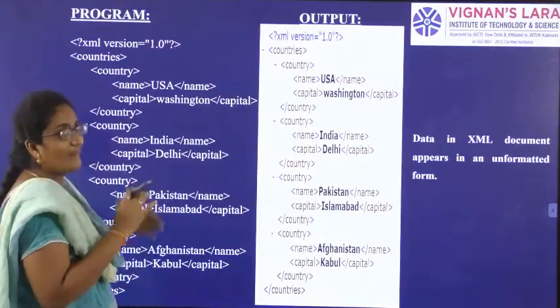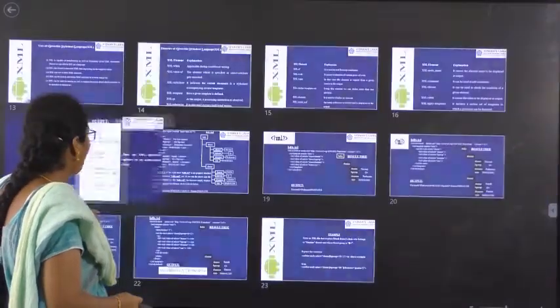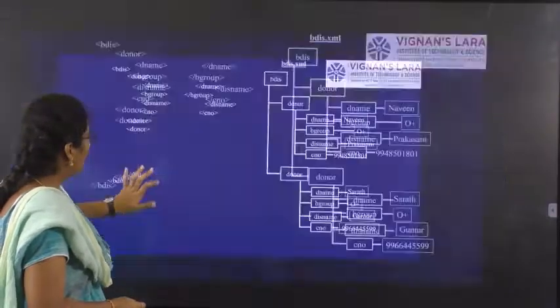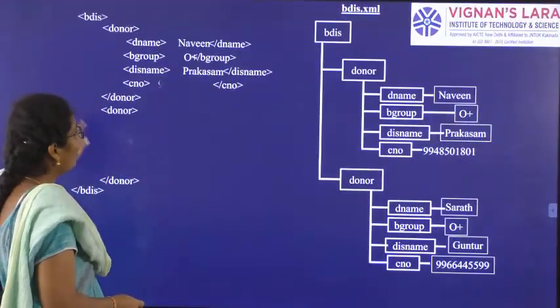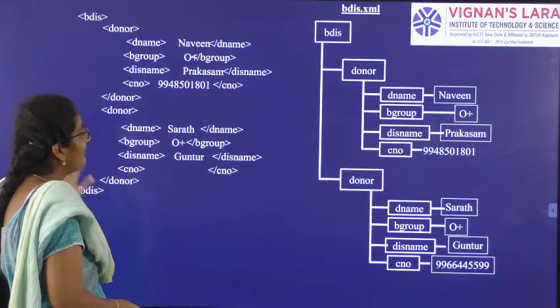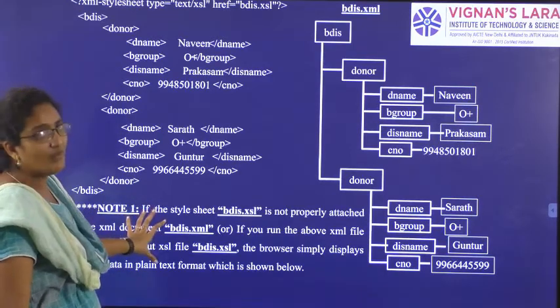From this example, the data in the XML document is in unformatted form. We want to tell that we should have the style sheet separately, then only we can get the formatted data in XML. So these are the rules to be followed.